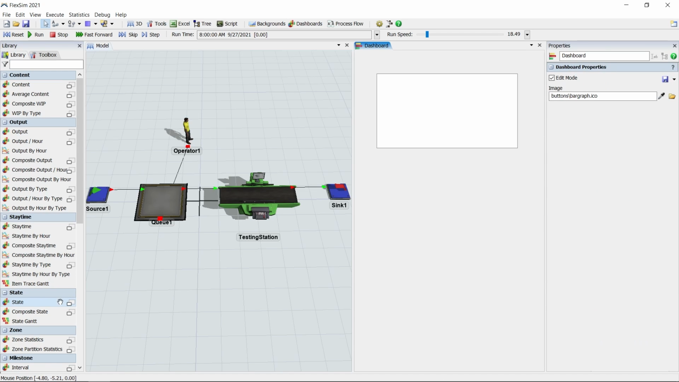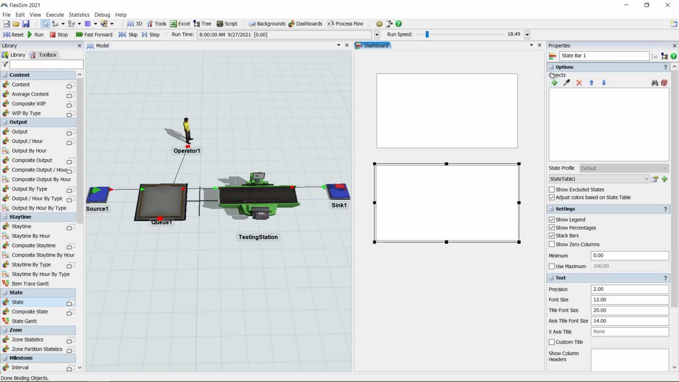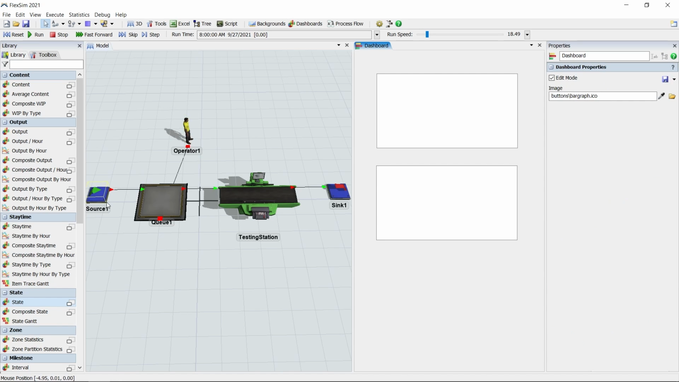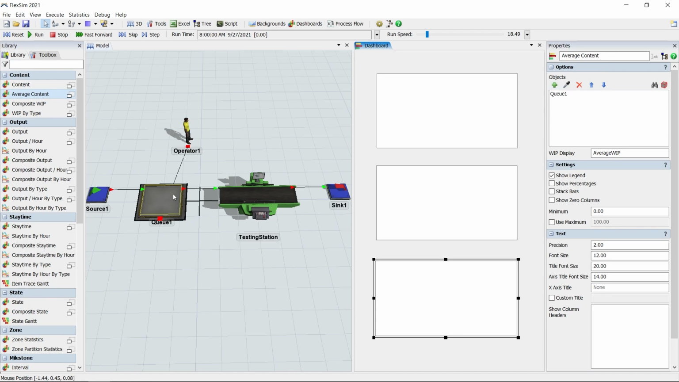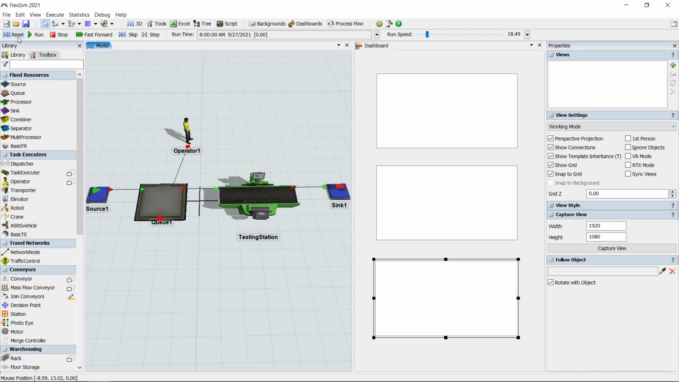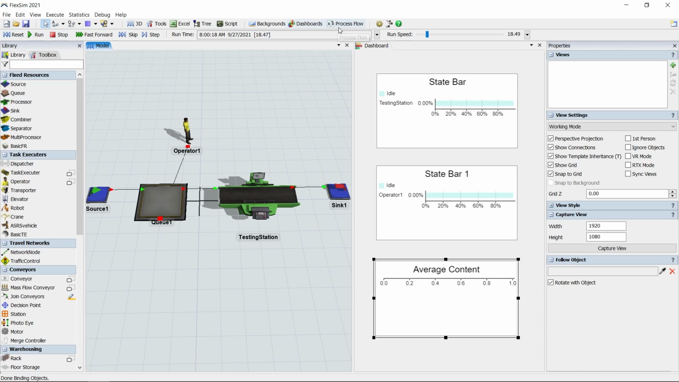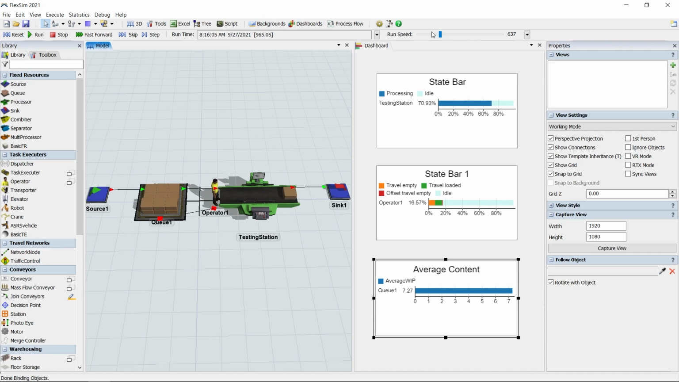Drag out another state chart and this time sample the operator so we can see how they are utilized. Finally, drag out an average content chart and sample the queue so we can see the average size or content of the queue. Reset and run the model and speed things up so we can see some data. The testing station is well utilized, but the average content in the queue just keeps going up and up. How could we keep the queue from backing up so much? Would it help if we added some more testing stations to the model?